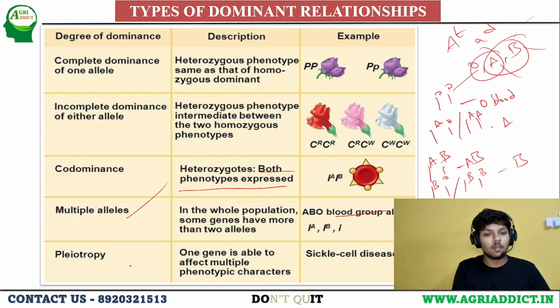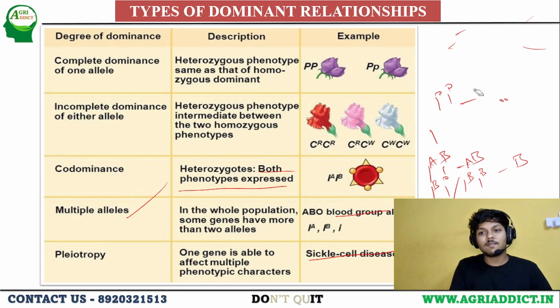And the other thing is pleiotropy. Pleiotropy, for example, is sickle cell disease, because this one character is governing many phenotypic characters. You can also take our general example as the mood of our mother. If our mother's mood is good, she will never disturb our sleep.